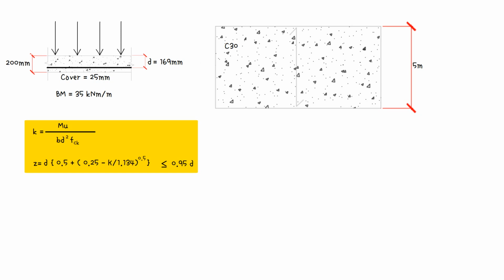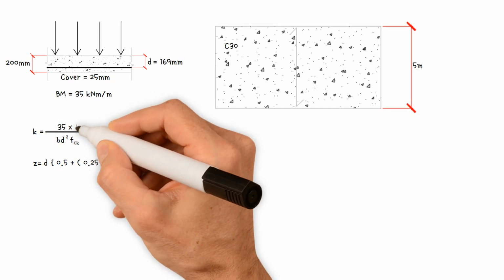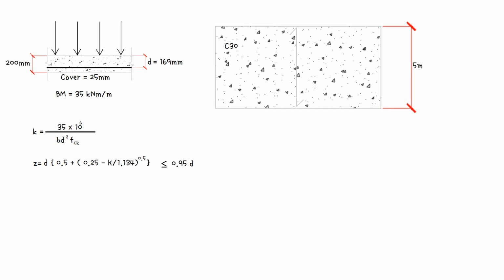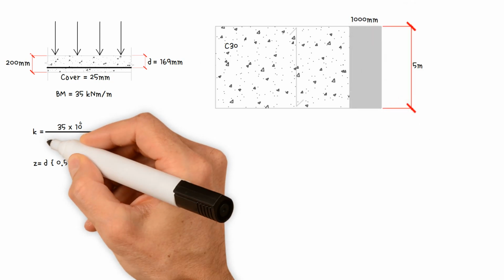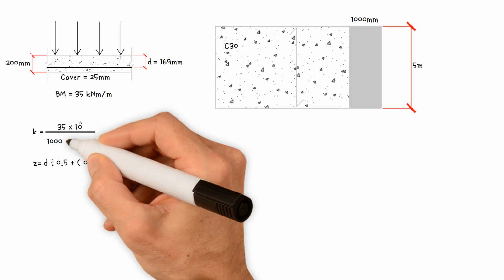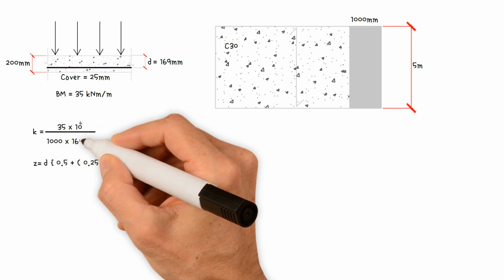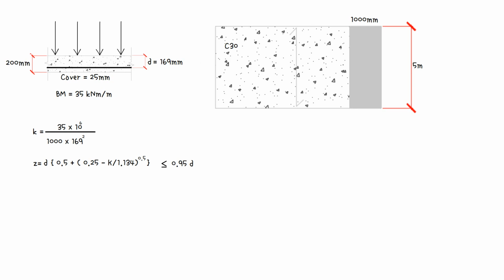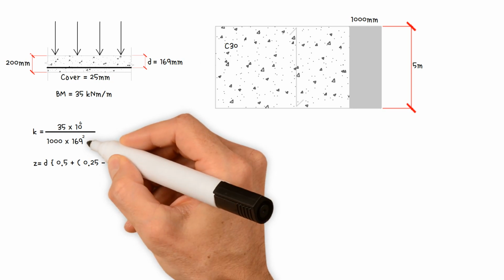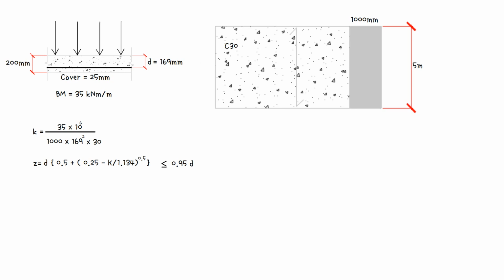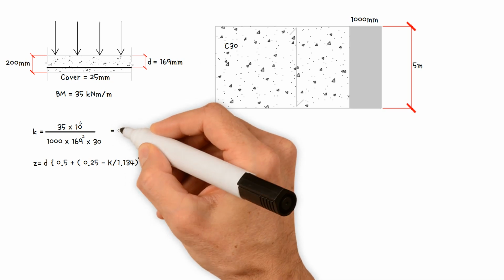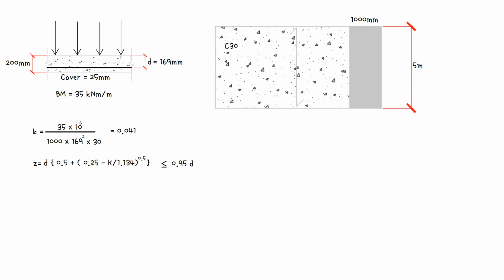Therefore, K equals bending moment, 35 times 10 to 6, to convert the bending moment from kilonewton-meter to newton-millimeter, divided by the width, which is 1000 mm, divided by the effective depth 169 squared, divided by the strength of concrete of 30 Newton per millimeter squared. As a result, K equals 0.041.